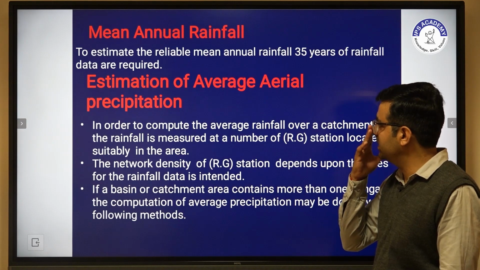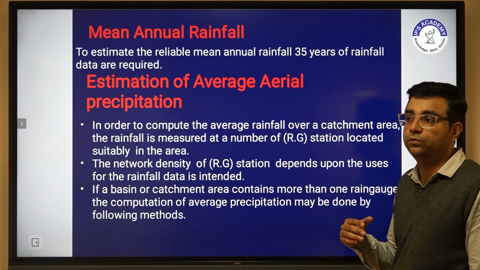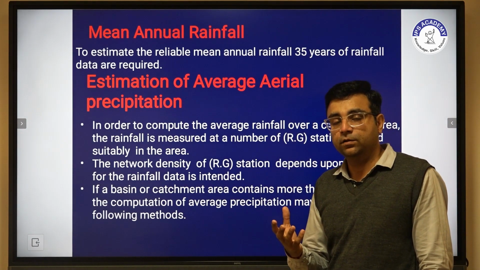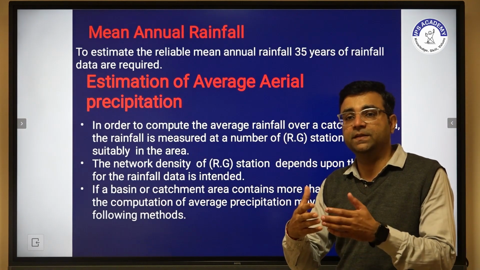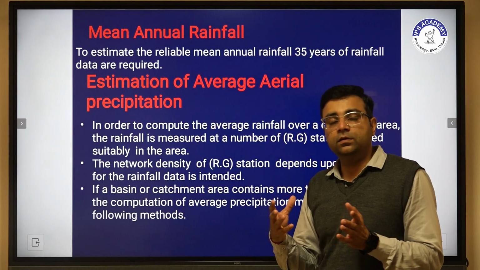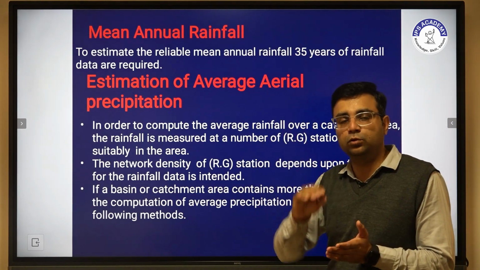So what is aerial precipitation? In order to compute the average rainfall, we have to calculate the rainfall with the help of catchments. Rainfall is basically formed and then transferred from the atmosphere system to the earth system.